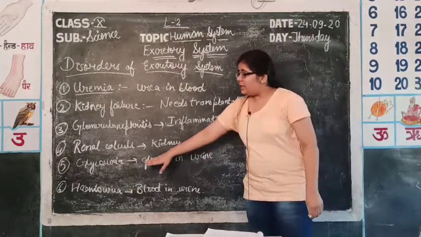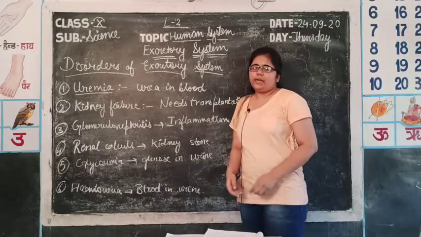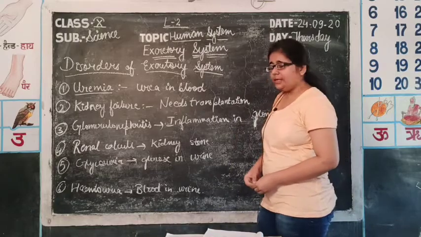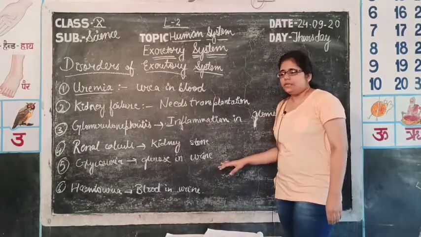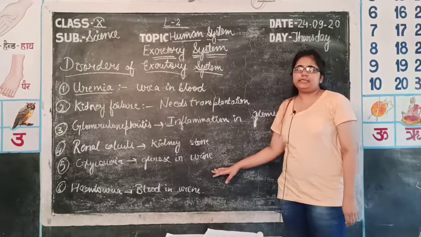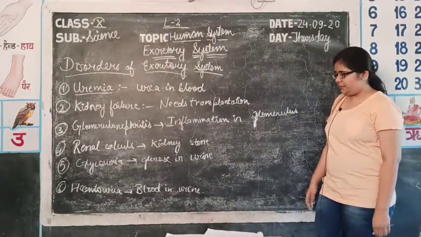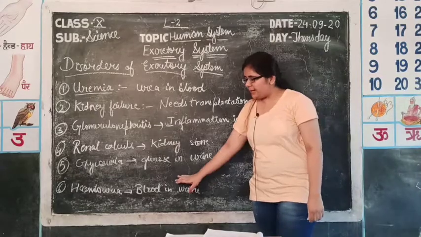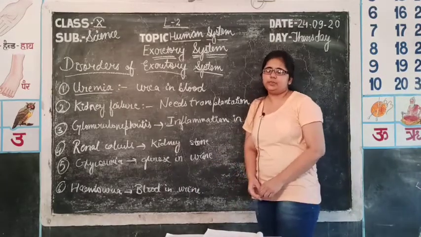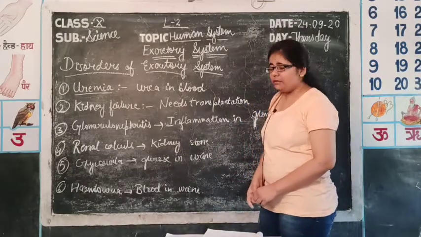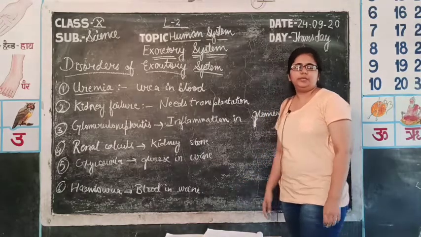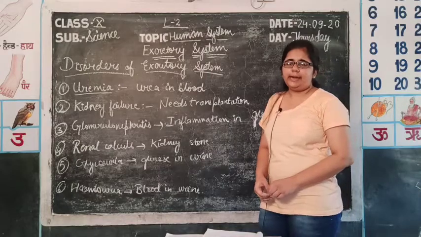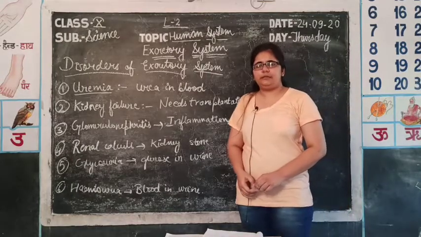Fifth one is glycosuria. The word glyco means glucose and uria is urine. So, presence of glucose in urine is glycosuria. It is the sign of a diabetic patient. Then comes hematuria. The word hema is used for blood and uria for urine. So, presence of blood in urine is known as hematuria and it is due to bacterial infections in the body.